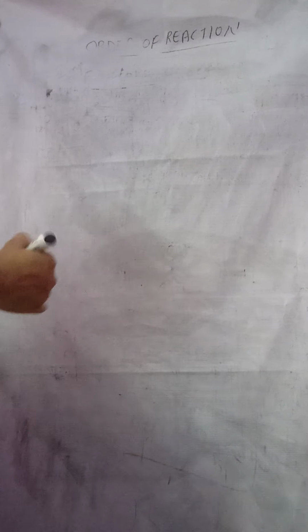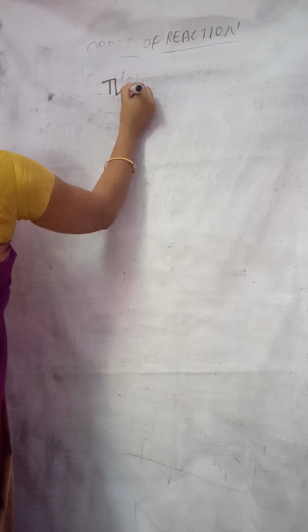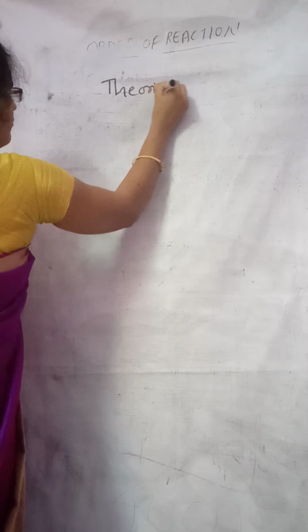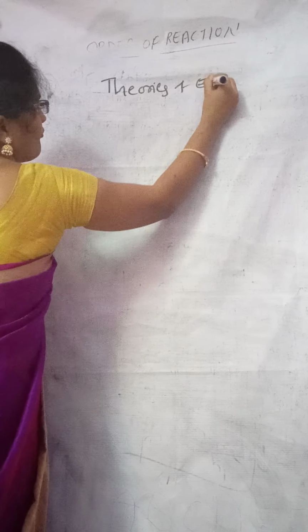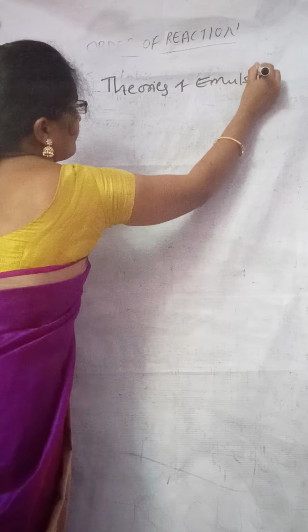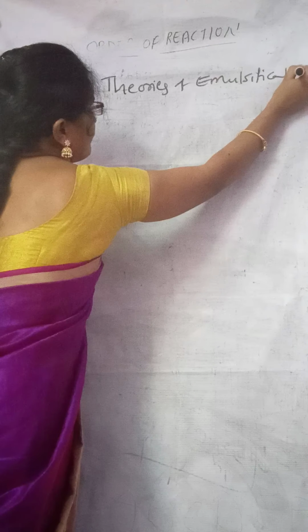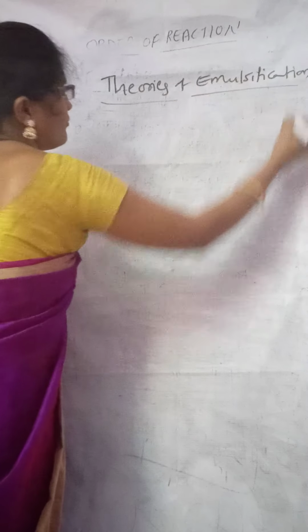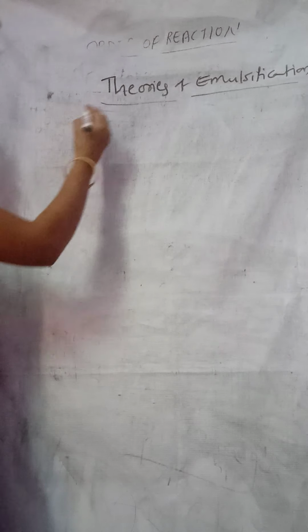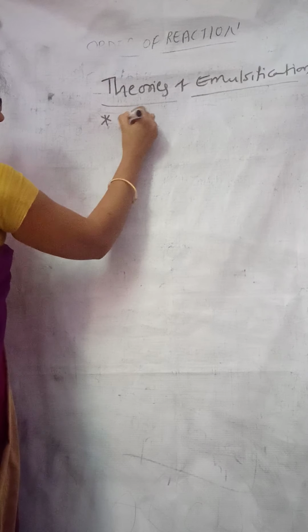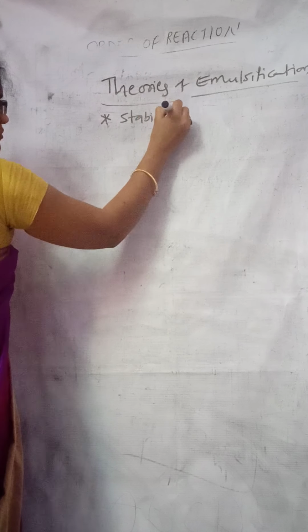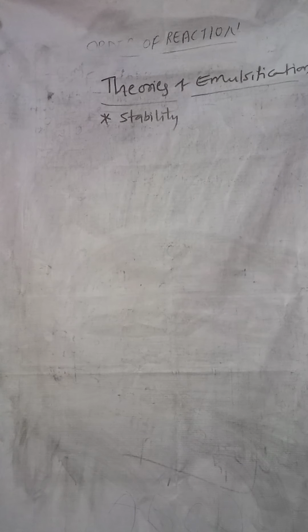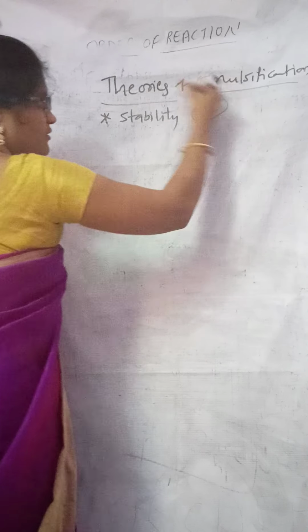Okay guys, today's video I am going to discuss theories of emulsification. These theories of emulsions are described to explain the stability of emulsions. So based on the theories we can say the stability of emulsion. There are four types of theories.